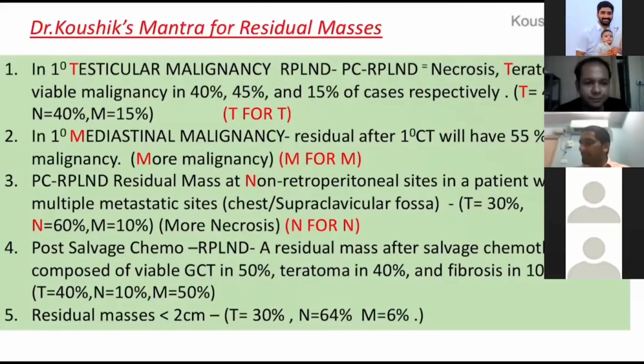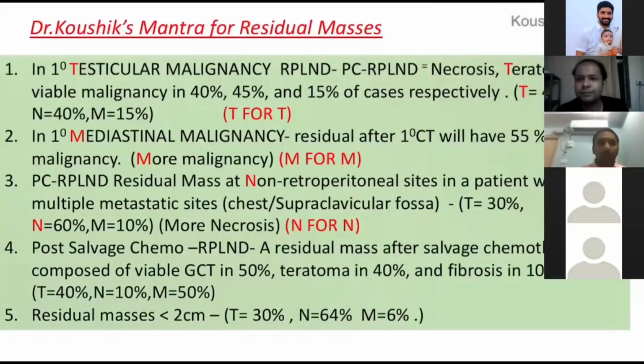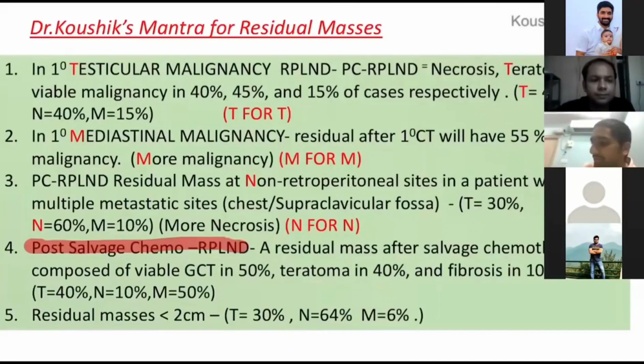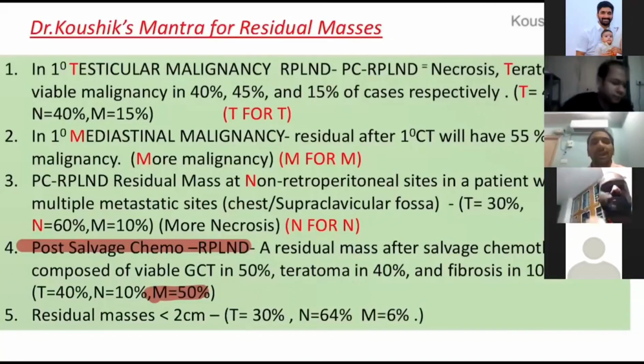And there is one more scenario, salvage chemotherapy. The fourth point. Salvage chemotherapy, the maximum will be malignancy, right? Post salvage chemotherapy. Meaning you are given the second line chemotherapy also, you are given salvage also, but still the malignancy is persisting. These 4 clinical scenarios, they will definitely ask in MCQ. This is the mantra I am giving to you. If you are liking this one, keep it with you and it will be useful in your exam.